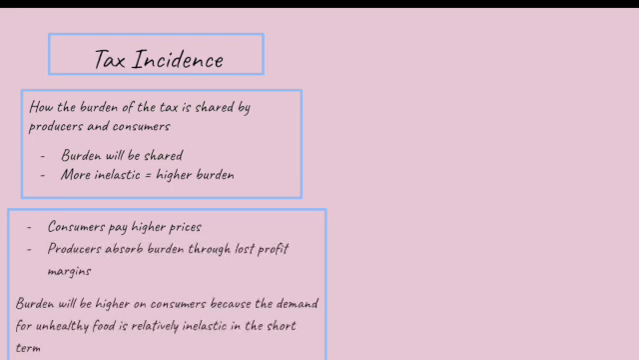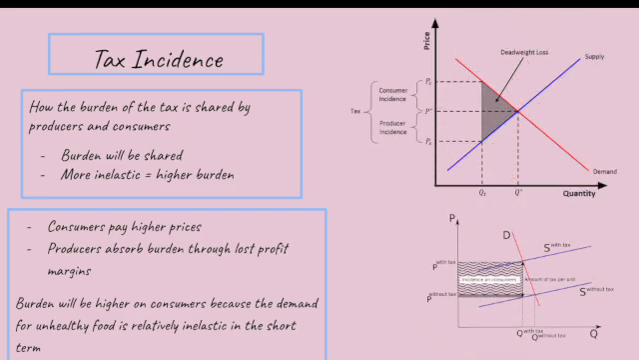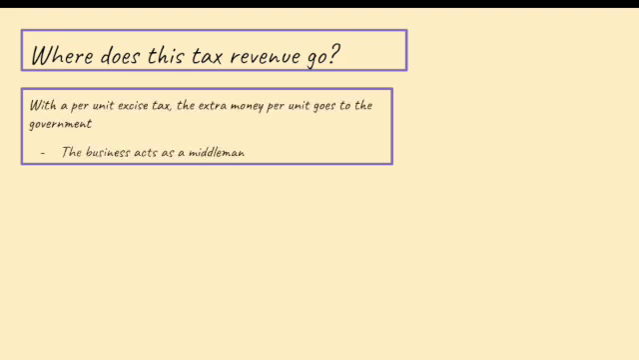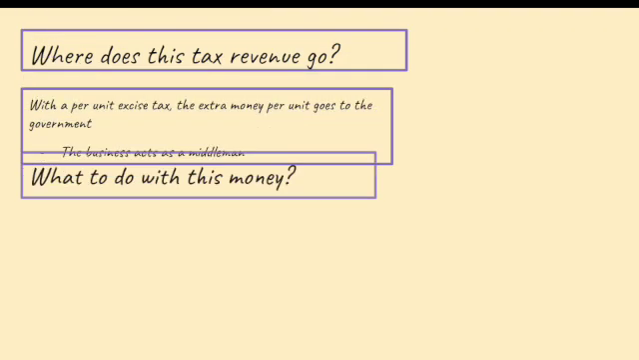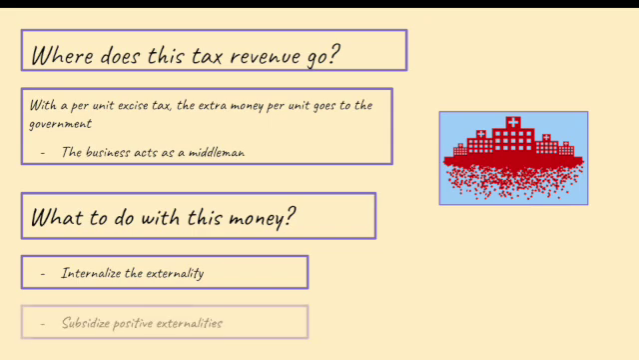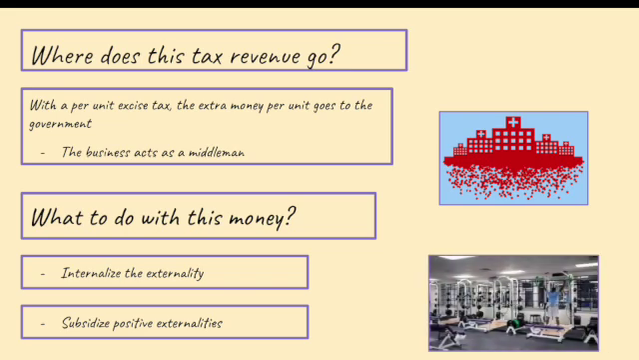But where does this tax money go? With a per unit excise tax, the extra money collected, like the 50 cents on a Big Mac, goes to the government. These funds can help internalize the negative externality of unhealthy eating by supporting healthcare, easing costs for those not responsible for the issue. The government can also subsidize positive externalities, like funding public gyms, healthy food programs, and nutrition education.